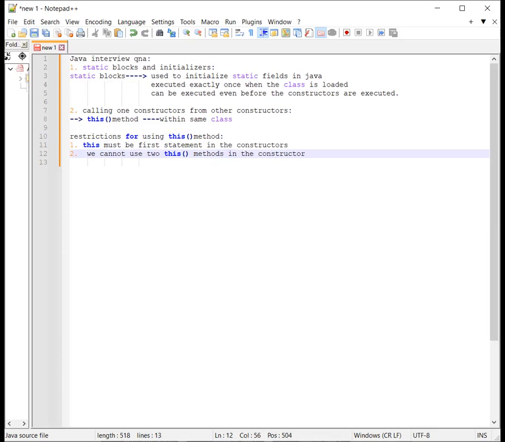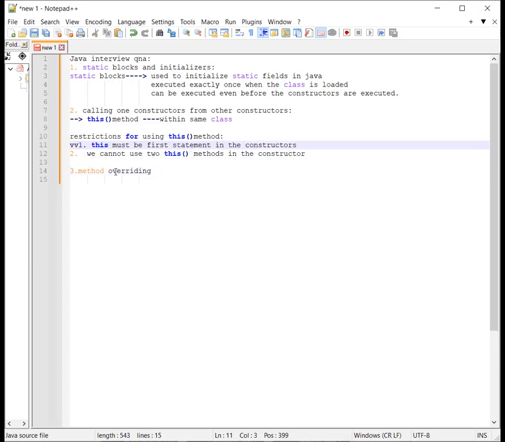Okay, cool. So now, what is method overriding? We will discuss method overriding in Java. So our third question is method overriding.